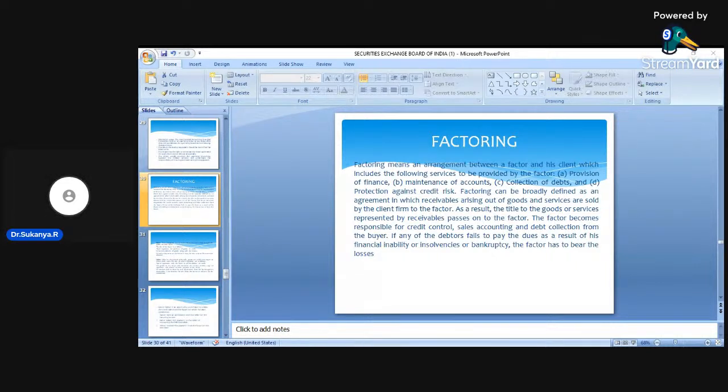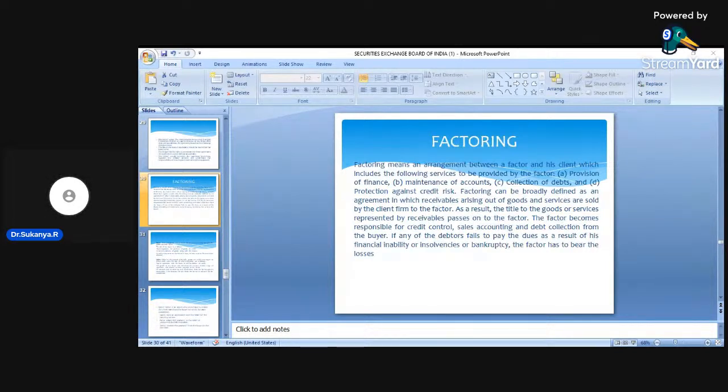There are three parties in the factoring arrangement, dear students. The first party is the factor, that is nothing but the factoring institution. Another party is the client, that is I myself. Then I have my customers, A, B, C, and D, who are called the customers.